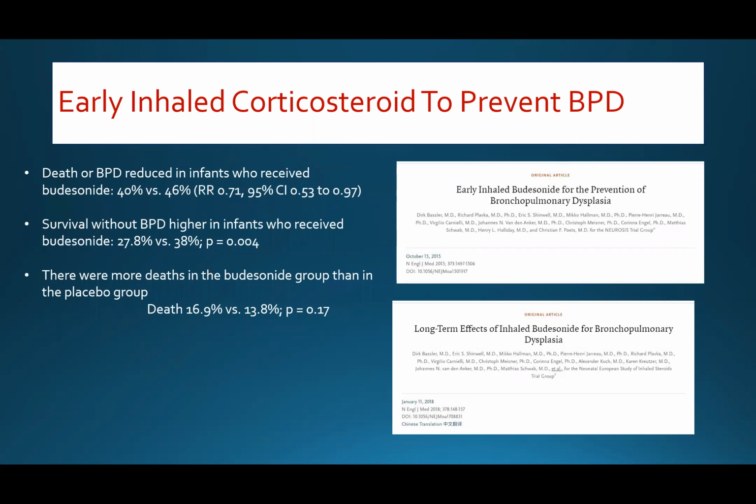Here is the route of inhalation of corticosteroid, and the question was, could early inhaled corticosteroid prevent bronchopulmonary dysplasia? In just two studies, death or bronchopulmonary dysplasia was reduced in the infants who received Budesonide, 40% versus 46% in the placebo group. Survival without bronchopulmonary dysplasia was higher in the infants who received Budesonide, 27.8% versus 38%, with a significant p-value. But there were more deaths in the Budesonide group than the placebo group, 16.9 versus 15.8, but it was not statistically significant.